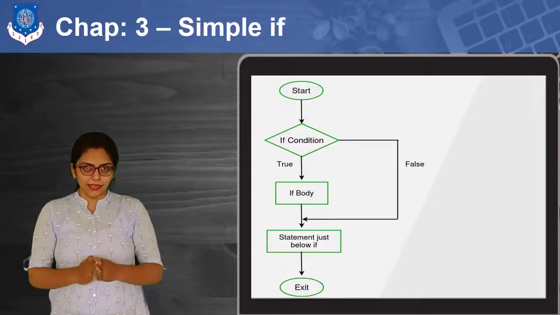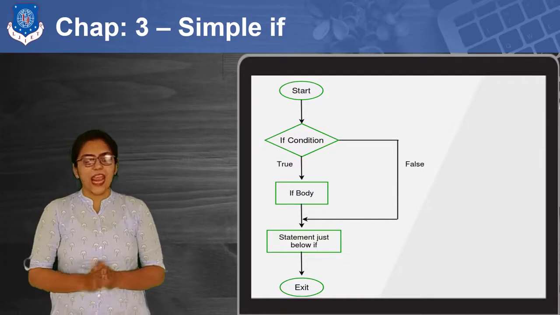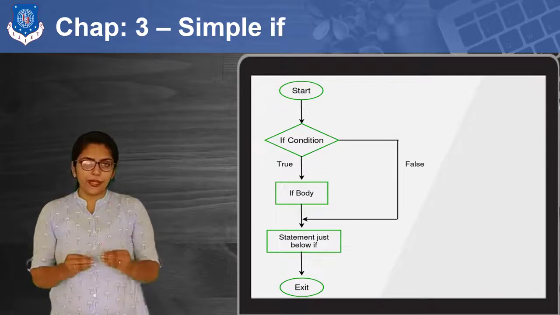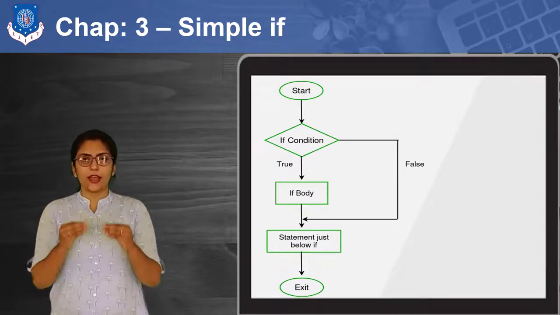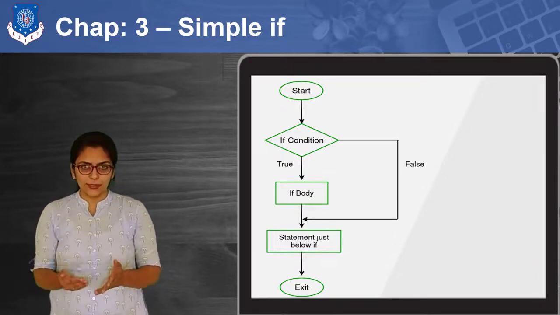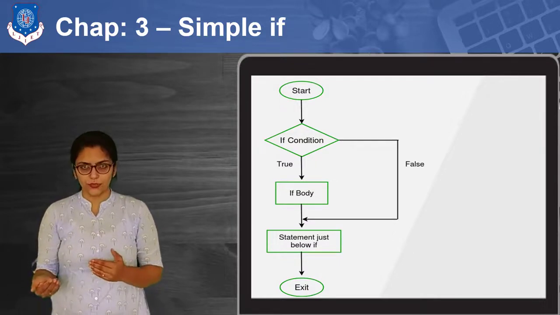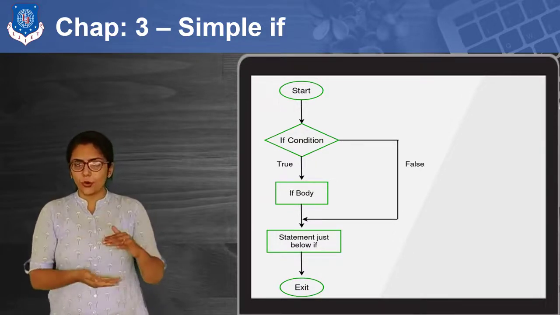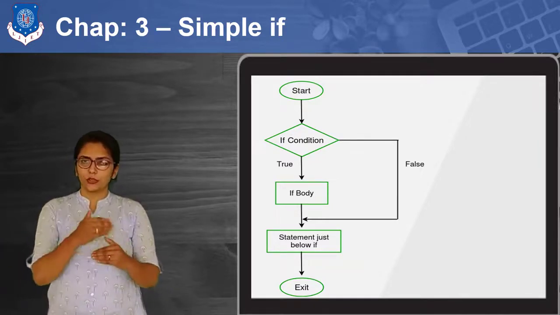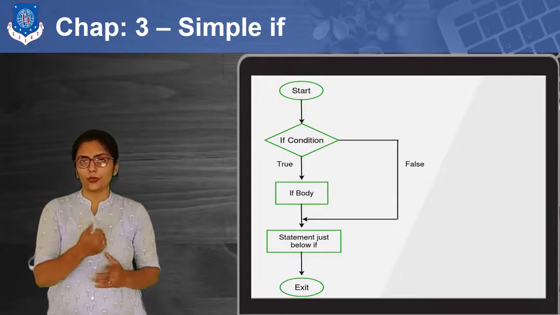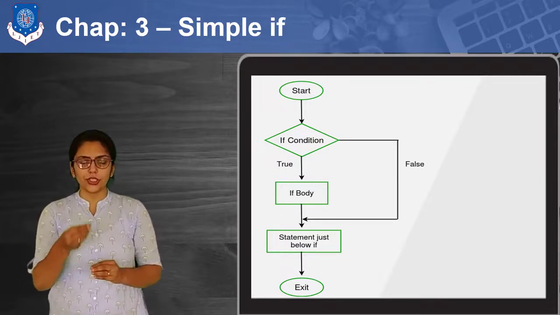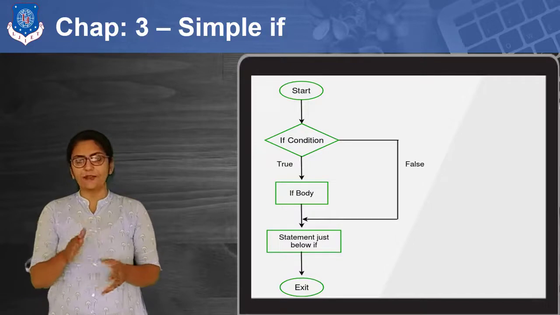First we will be starting with simple if. You can see the diagram over here, the flowchart for simple if. In simple if, we are considering only when the condition is true. Before going through all of this, I would like to explain why decision-making statements are used. Sometimes we don't want certain code to be executed if the condition is false. We just want that code to be executed if the condition is true. At that time, I have to check the condition and take actions according to it. I do not blindly follow the code.